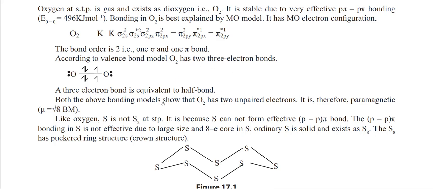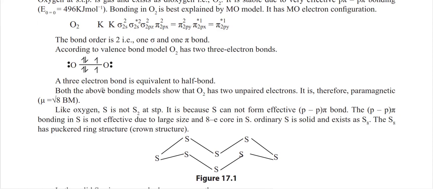So both bonding models show that O2 has unpaired electrons and therefore is paramagnetic. I have already taught you these equations in coordination chemistry: mu equals root n into n plus 2 Bohr magneton. You can calculate the magnetic moment.